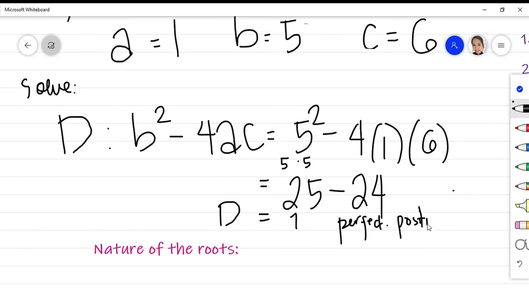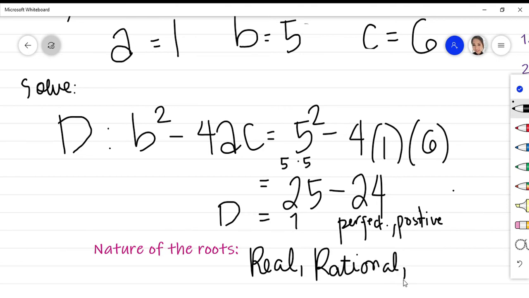So if our discriminant is perfect and positive, meaning our nature of the roots would be real, rational, and unequal roots.